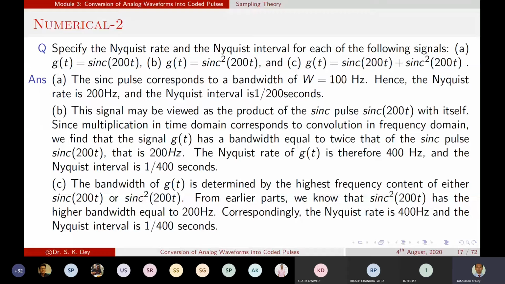Definitely in that case, if you take minus to plus, generally it will become 2 times your fm. But suppose someone asks what is the maximum frequency for this signal, then the answer should be 200. Even though you can get that 200 from the spectrum diagram, you need to understand from where to where we have to consider. Okay, so next question, move on.